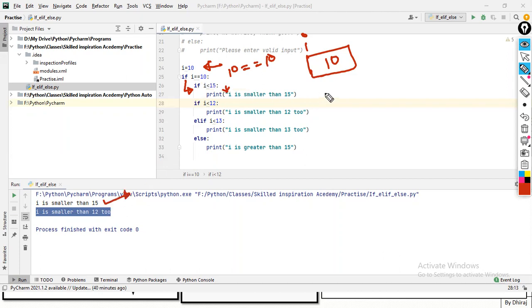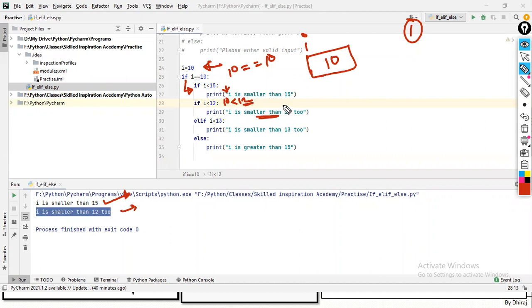Here I'm just using the first conditional statement known as if. Inside this, again, I have put one condition: i is less than 12. Is 10 less than 12? Is it true? Yes, it is true. Hence, I am getting i is smaller than 12 too, right here.